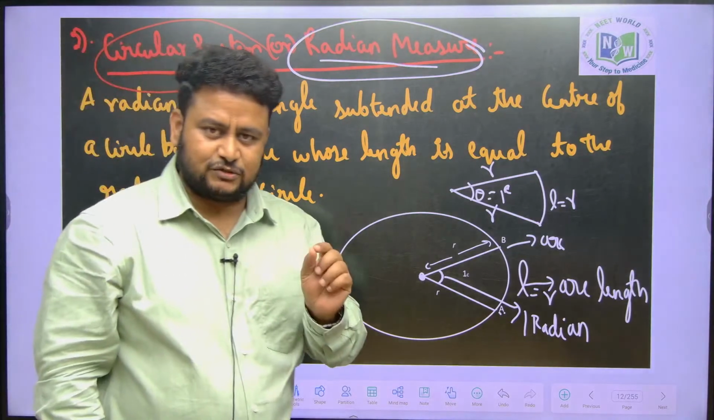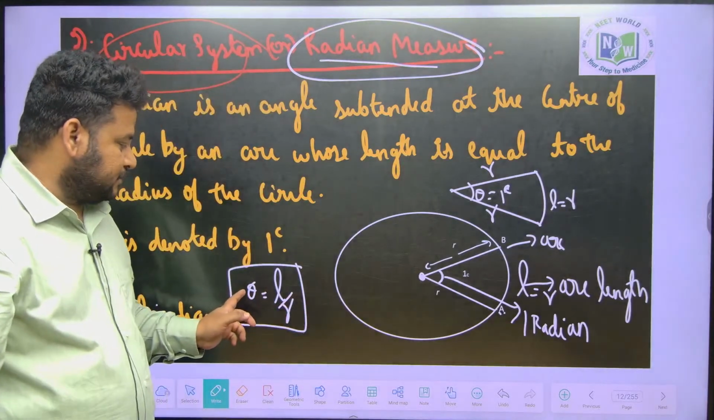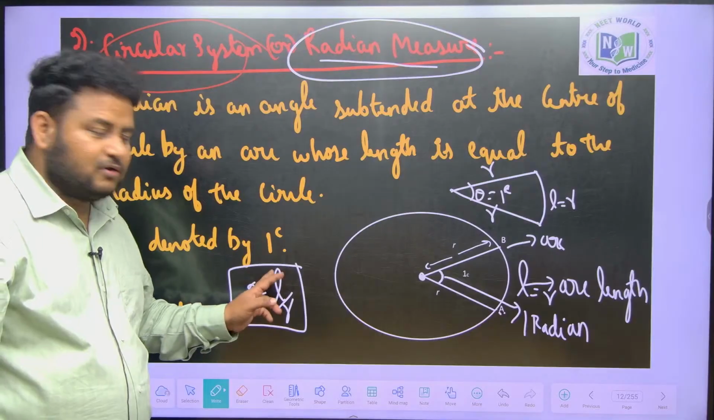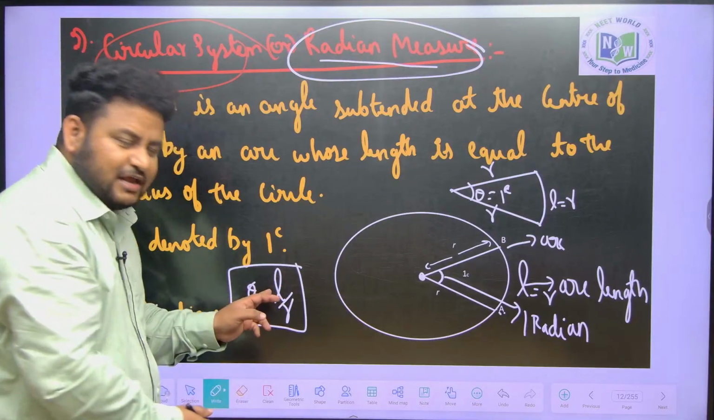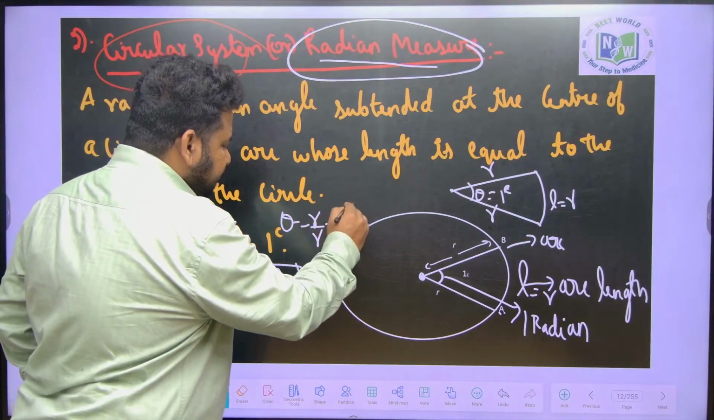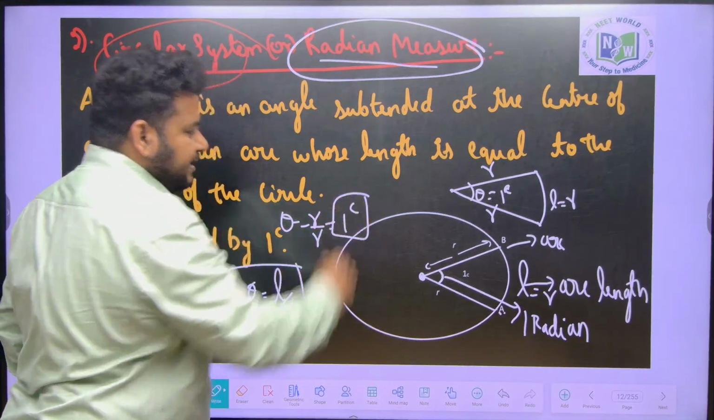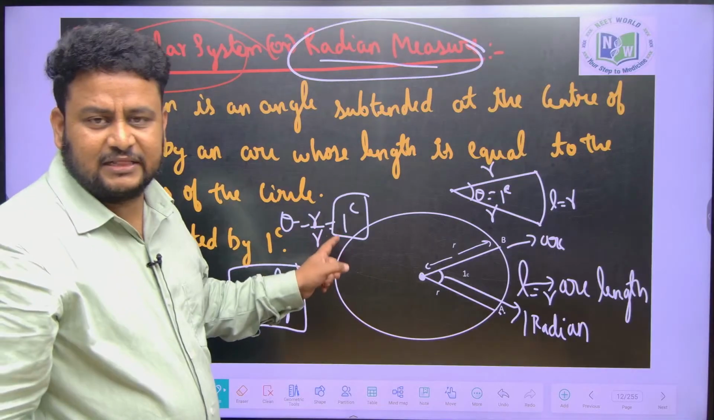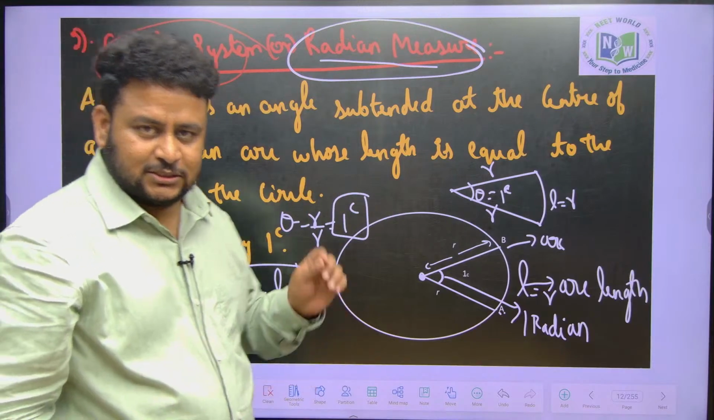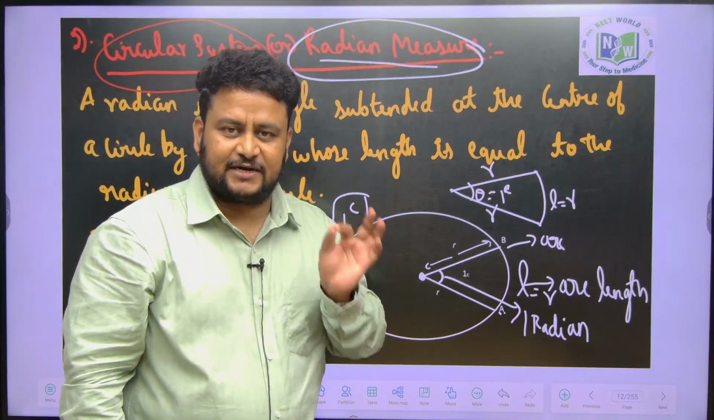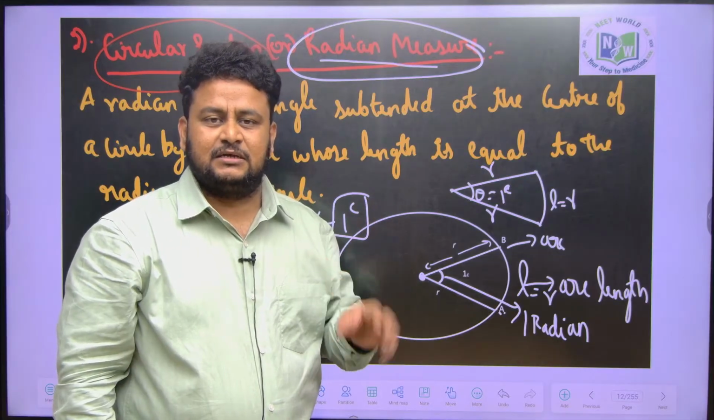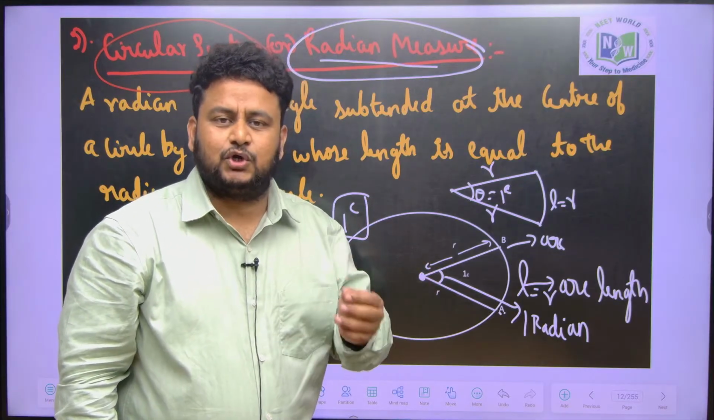First you should know theta is equal to L by R. So if L is equal to R, then theta is R by R, which becomes 1. So that is called 1 radian. If I put R as the L value, this becomes R by R, which is 1. We write it as 1 radian. Clear, friends? This is about radian measurement. It is the angle subtended at the center by an arc whose length is equal to the radius of the circle. Then that angle is equal to 1 radian.